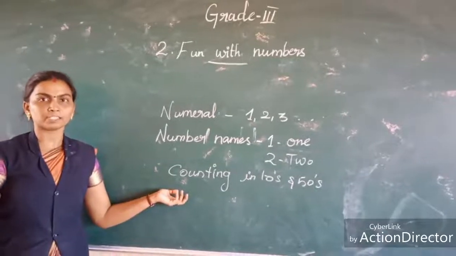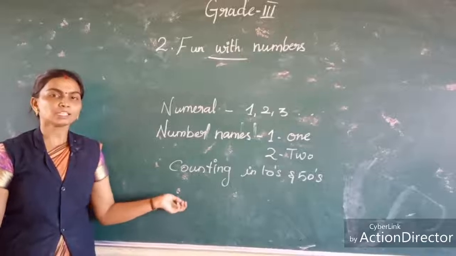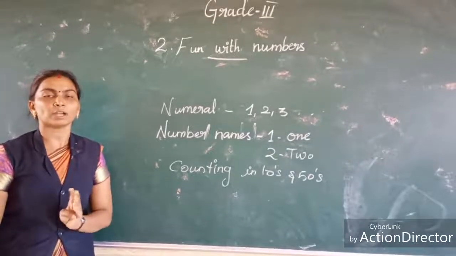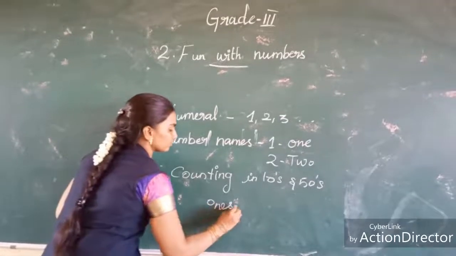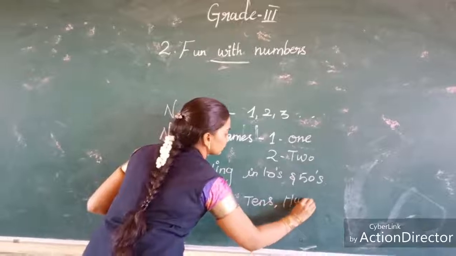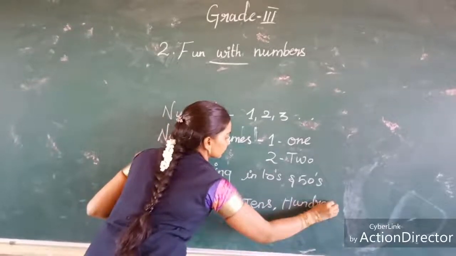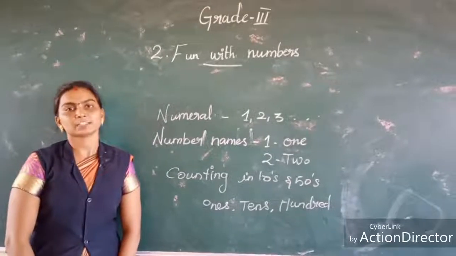And one more topic is there, place value. What is that? Place value. In this lesson we are going to see only 3 place values: ones, tens and hundreds. Now open your book, I will briefly explain that.